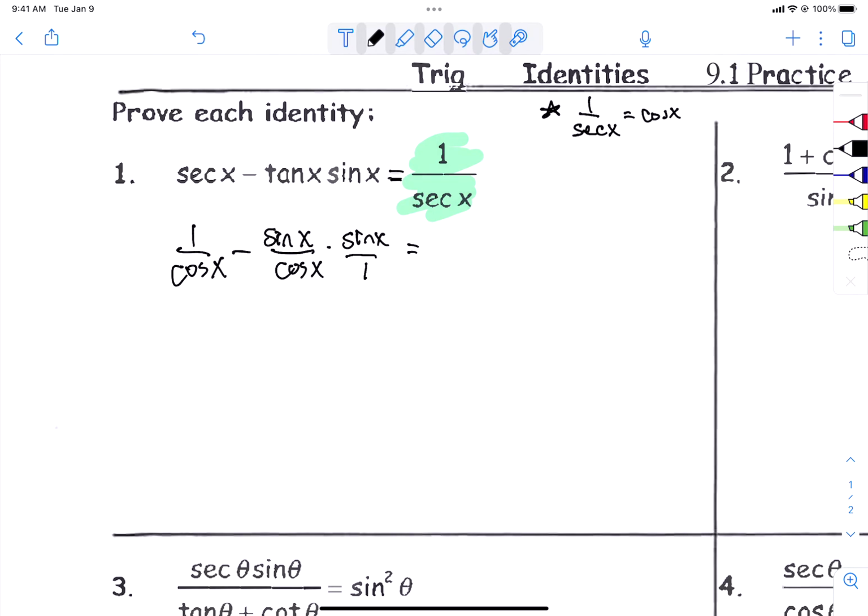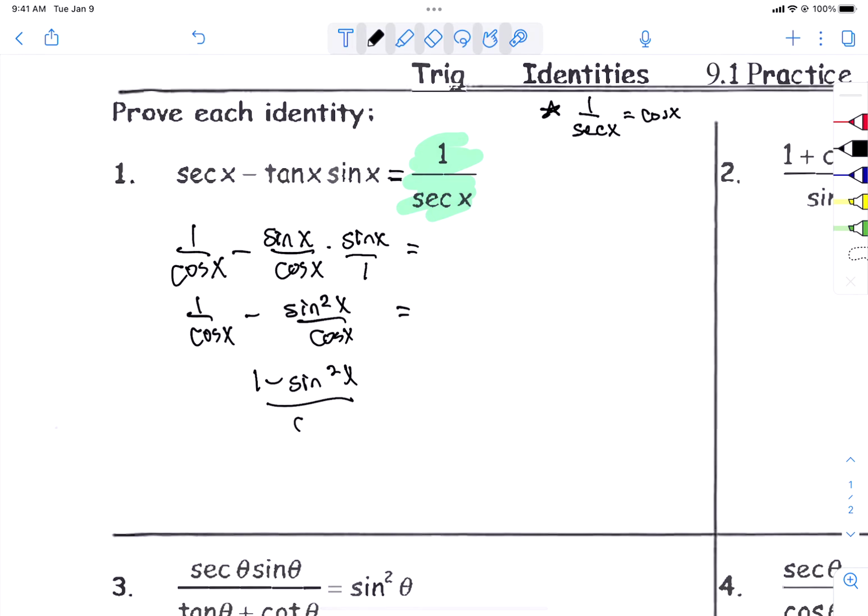Now let's think algebraically. This is one thing. So you need to think, how can I make this one thing? Well, if I see 2 fractions that I want to make one thing, I have to have a common denominator. I actually have a common denominator. This one is 1 over cosine. This one is sine squared over cosine. So since they are both fractions with a cosine in the denominator, I can add or subtract the tops. So I get 1 minus sine squared over the cosine.